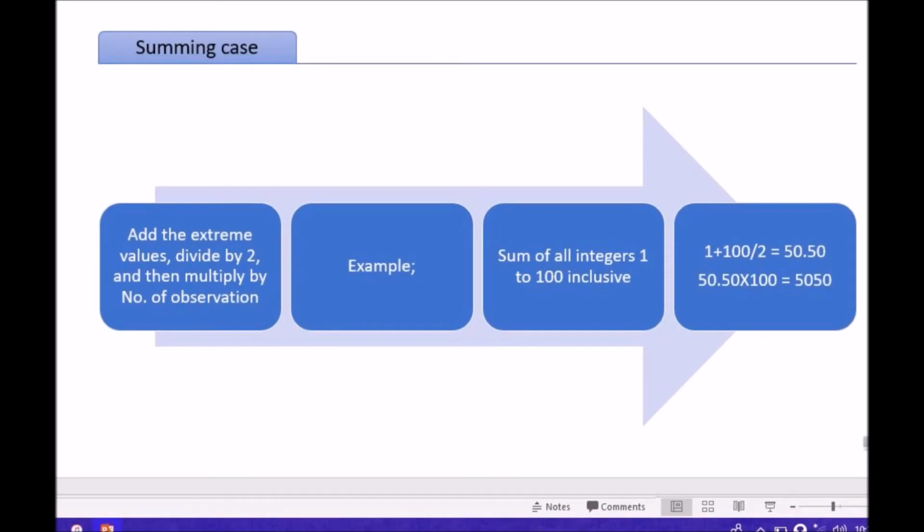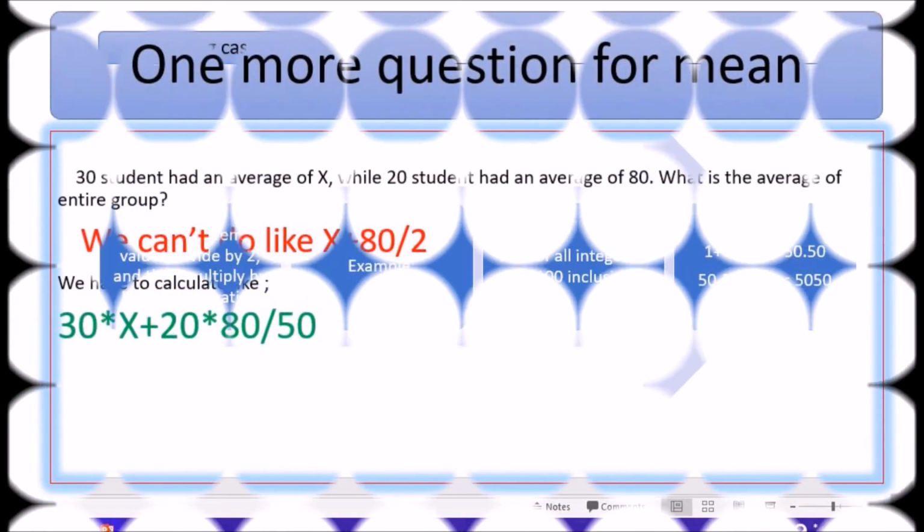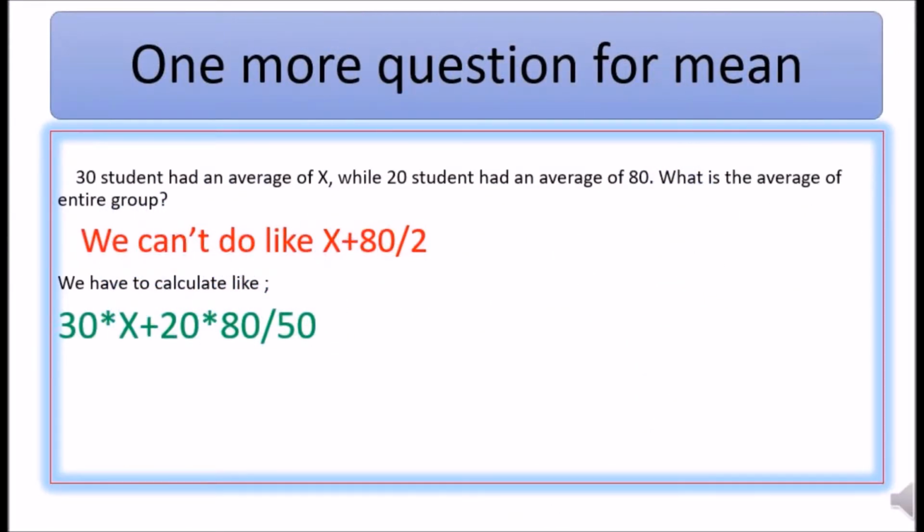For the summing case, if data is in arithmetic progression or follows any arithmetic pattern, then find the mean of such data and multiply by the number of observations. We can take the previous example for that: the sum of all the integers from 1 to 100 inclusive. We can find it by adding the two extreme values, dividing by 2, and then multiplying by the number of observations.